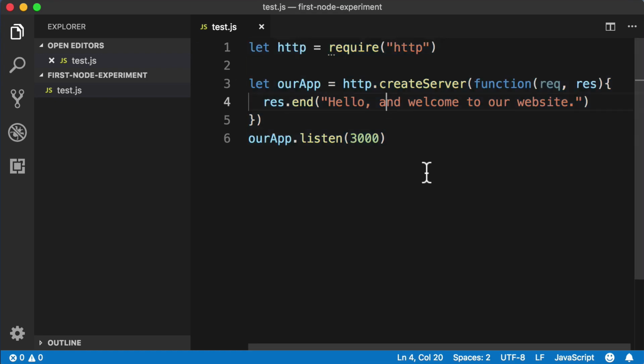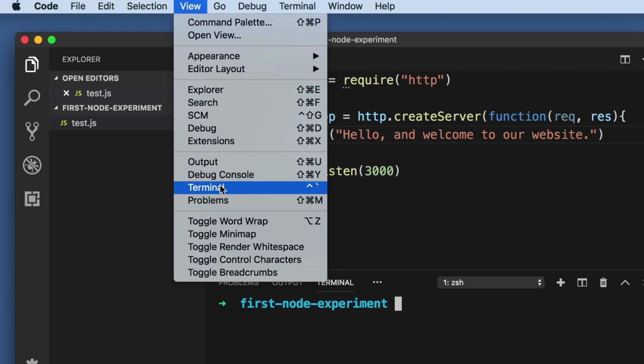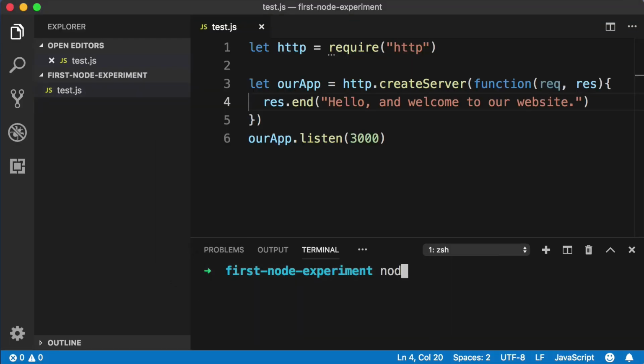If you're using VS Code, you can open up your command line by pushing Control and the tilde key, or you can always click the View menu and then choose Terminal. Okay, in the command line, let's say node and then a space and then the name of our file. So my file is named test.js. Yours might be named something different, so keep that in mind. But after you type in node and the file name, push enter. And now at this point, our server is up and running.